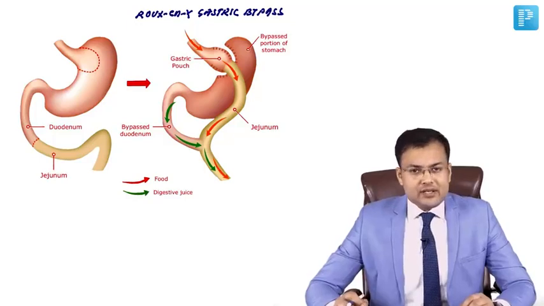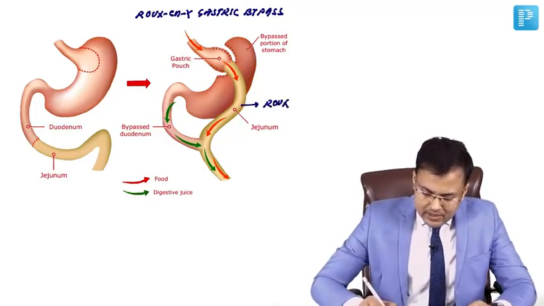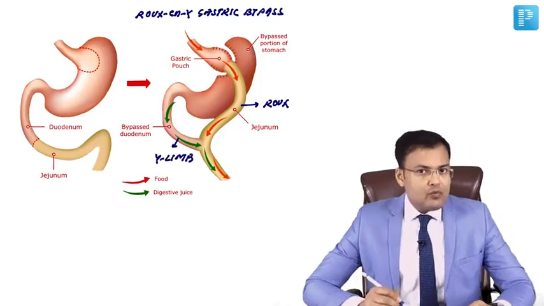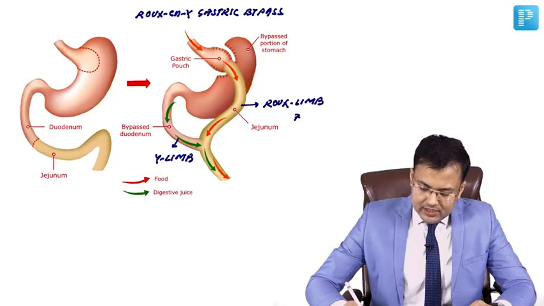This is Roux-en-Y gastric bypass. So you can see this limb is Roux limb and this limb is Y limb. What should be the length of this Roux limb? The length of Roux limb should be 70 to 100 centimeter.